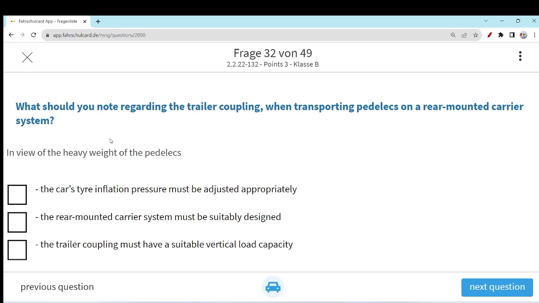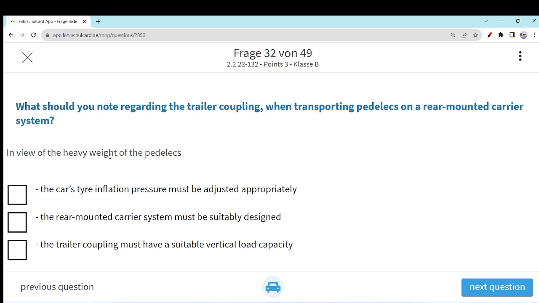If you are carrying a trailer or carrying some electric cycles on the rear side of your car, you need to make them secure. You should be very sure that the lighting system is working properly and everything is fine, so that the traffic behind you can see whether you are indicating left or right or how you are behaving. So I think we know these topics in detail.